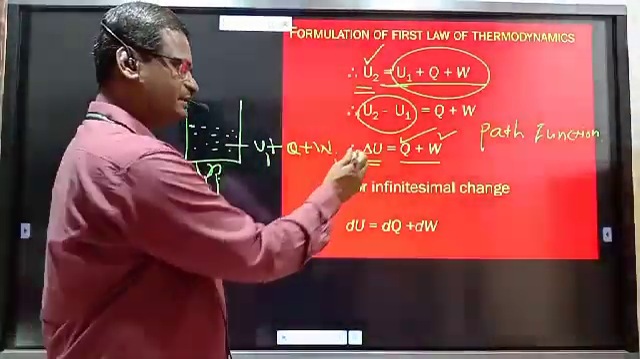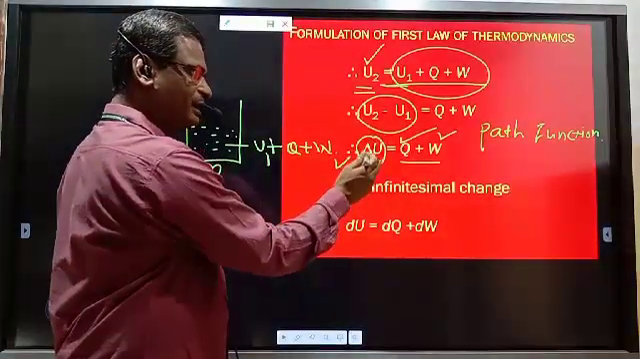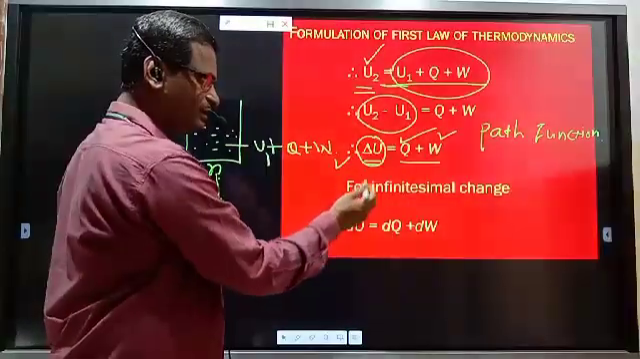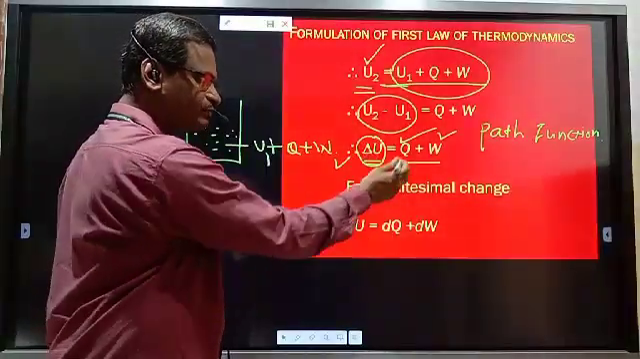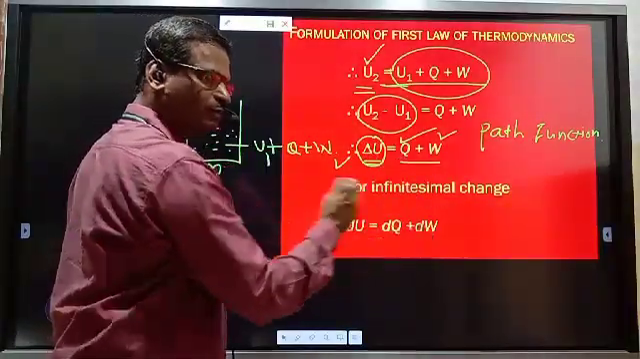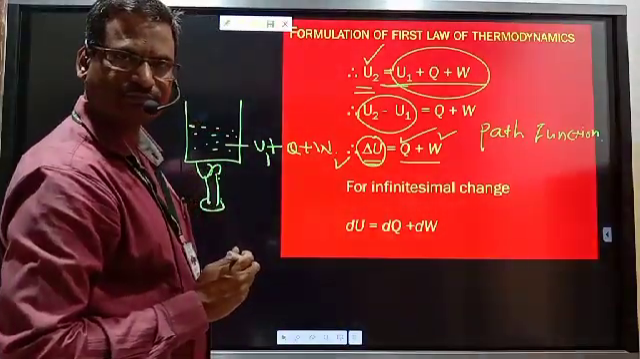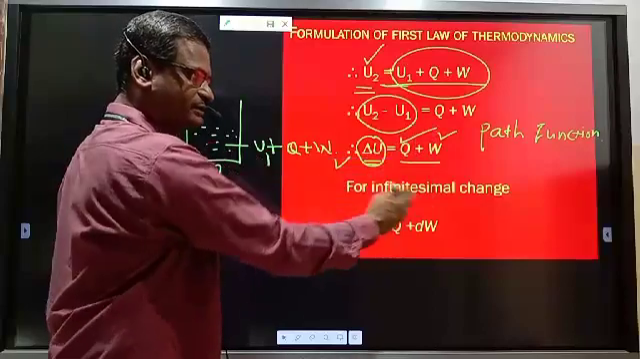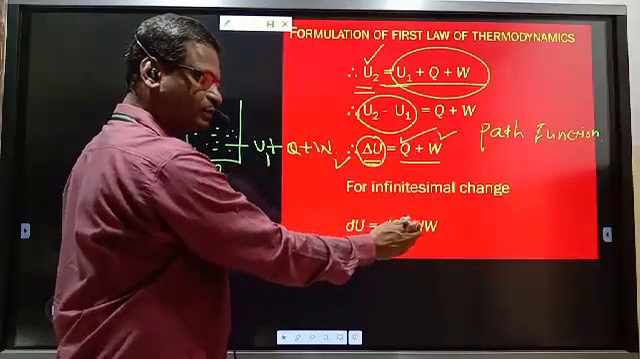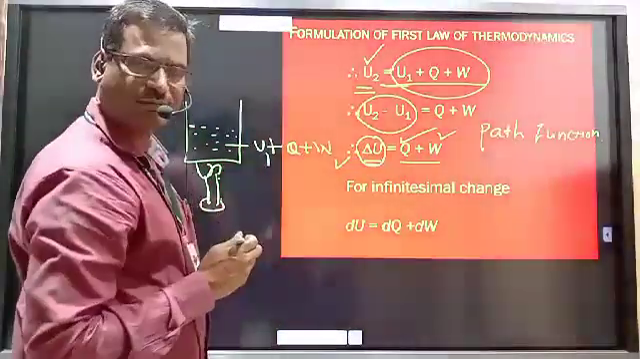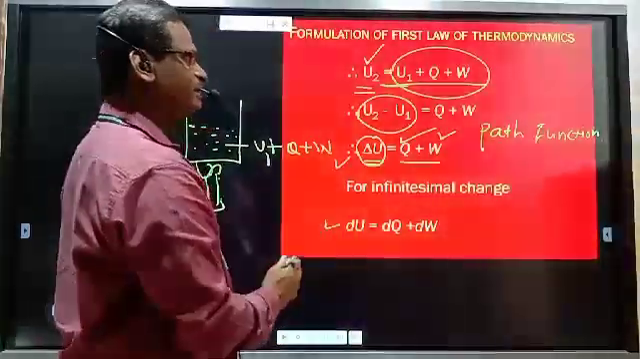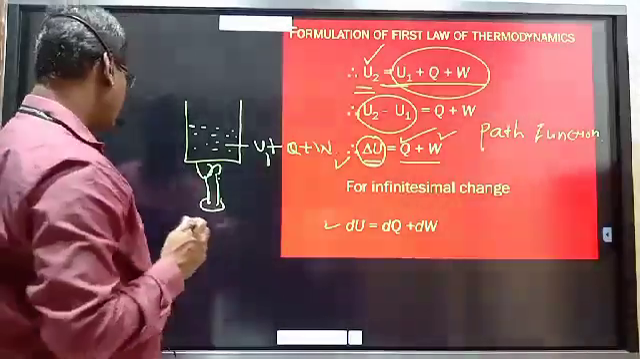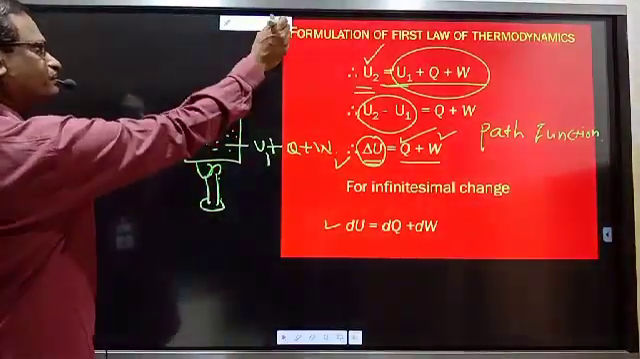And for small change, this is for a big change, delta. If there is infinitesimal change, small change, this equation instead of delta is written as dU equal to dq plus dw, small fractions. Small fraction of change in internal energy, small fraction of heat, small fraction of work done. So dU is equal to dq plus dw is the first law of thermodynamics for infinitesimal change. This is the mathematical statement of first law of thermodynamics.